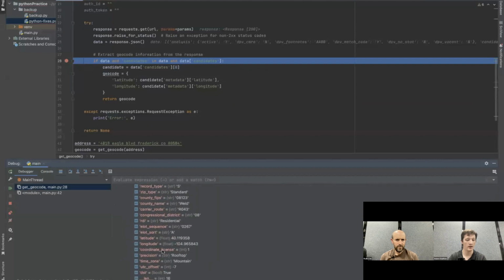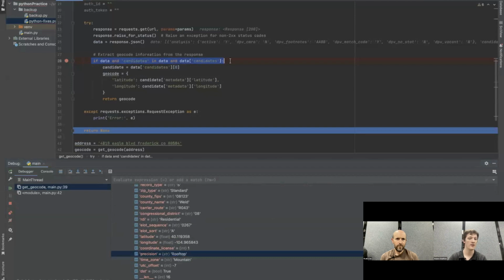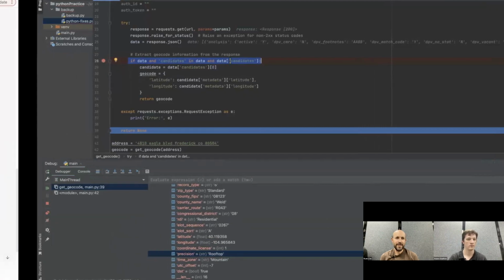So right here we have our data, and it looks like we got a valid match. We go into our metadata and we can see that we have a latitude and longitude right there. We even got a rooftop precision. So we are getting the data correct. We're just not iterating into it correctly, because it is trying to get the candidate and it just fails. So this if statement right here doesn't seem to be working correctly. Let's feed that back into ChatGPT, let it know that that's incorrect, and ask it to fix it.